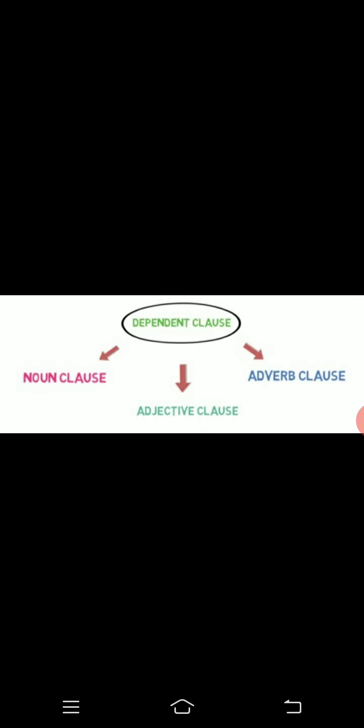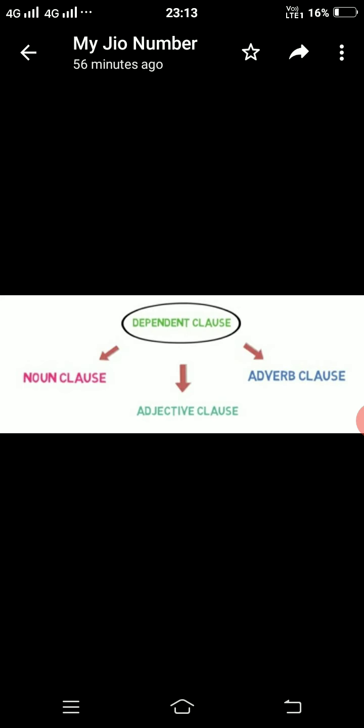Now, students, we have to study the kinds of dependent clause. As we know, a dependent clause or a subordinate clause also has three types. The first type is a noun clause. The second type is an adjective clause, and the next is an adverbial clause, right?